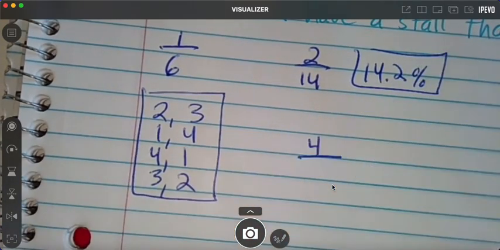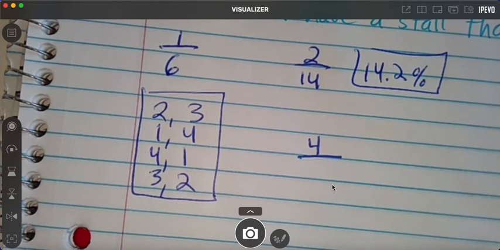Now, out of how many different possible sums are there in total? Does anybody know how to find that? It's like your sample space, adding up all those.